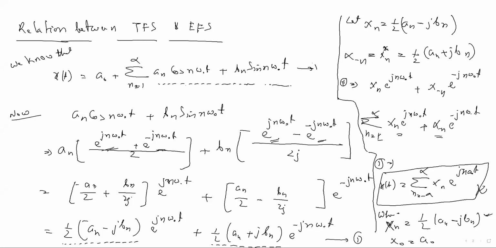So on the other hand, this is the relation. On the right hand side, this trigonometry Fourier series is there. Left side is exponential Fourier series. So if you write the trigonometry Fourier series in terms of exponential, then you can write like this, because we know that x n is how much? Half a n minus j b n. Okay. Similarly, x of minus n equal to how much? Half a n plus j b n.